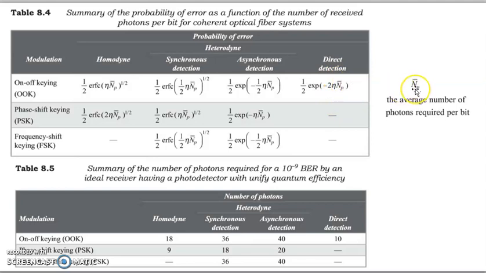Now for this average number of photons required per bit, we should know the pulses sent, that is 1 and 0, that's why the number of 1s sent and number of 1 bits received, number of 0s sent and number of 0s received. So detection in an optical system depends upon the phase of a given particular signal, or you can say the optical carrier.